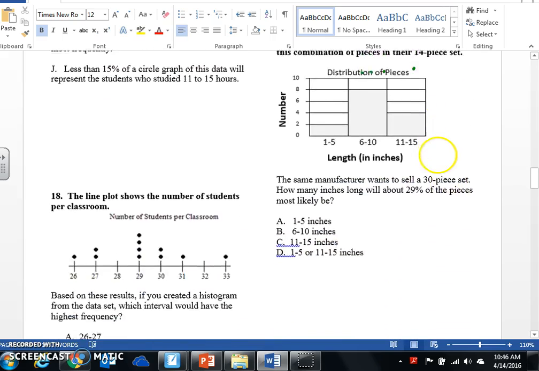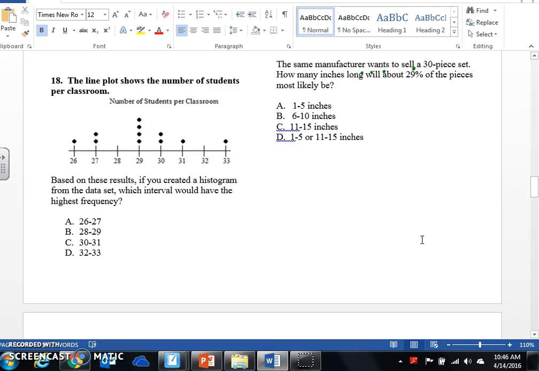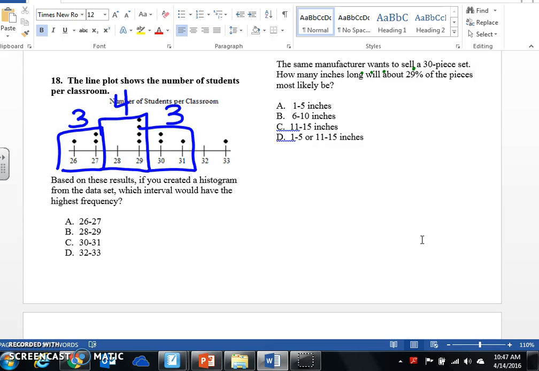18. The line plot shows the number of students per classroom. So they want us to break them up into intervals. So 26 to 27, there's going to be 3 people. 28 to 29, it's going to be 4 people. 30 to 31, it's going to be 3 people. And 32 to 33 is 1. So my greatest interval, highest frequency, will be the 28 to 29.